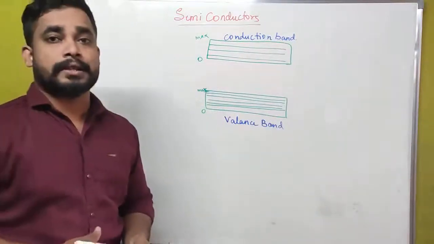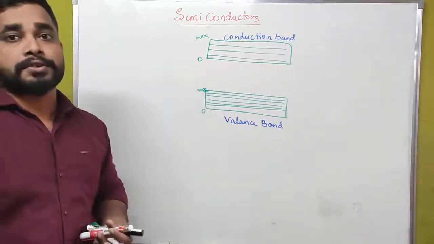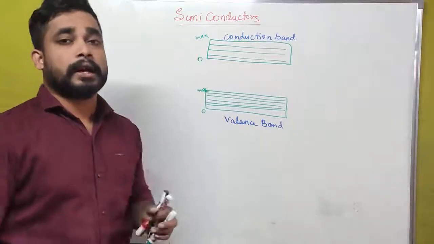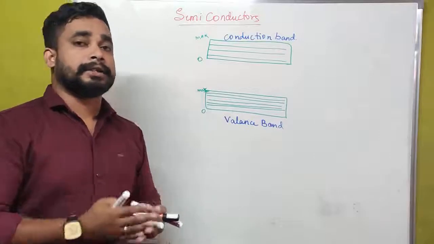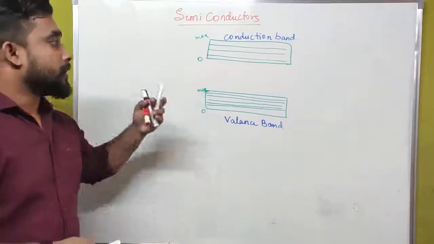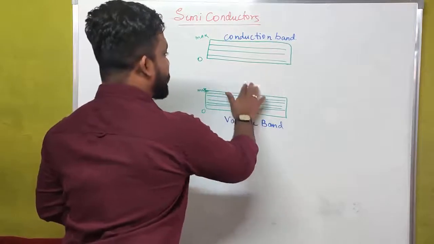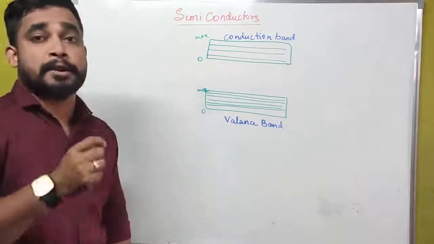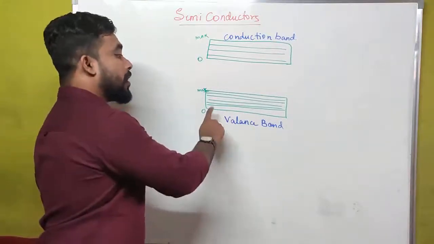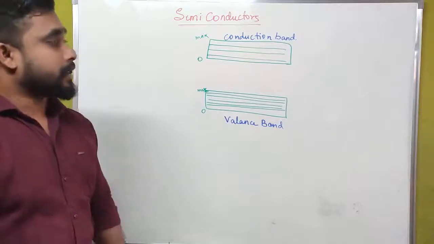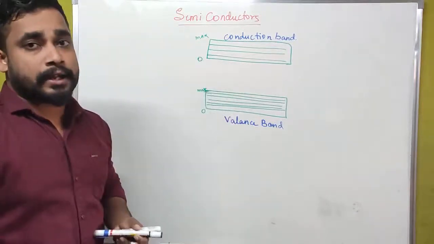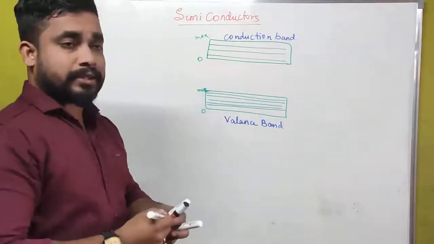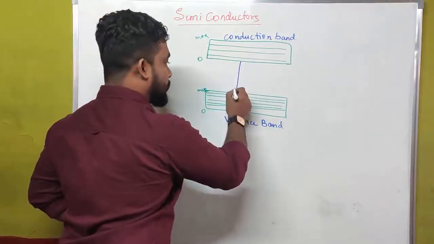These are the two energy levels which we see in solid state electronics or solid state physics. Without the concept of energy level, it is very hard to understand the meaning of conductor, insulator and semiconductor. Here we have some gap between these two energy levels. We can call this an energy level diagram or an energy band diagram. The gap between the energy levels is called the energy gap.